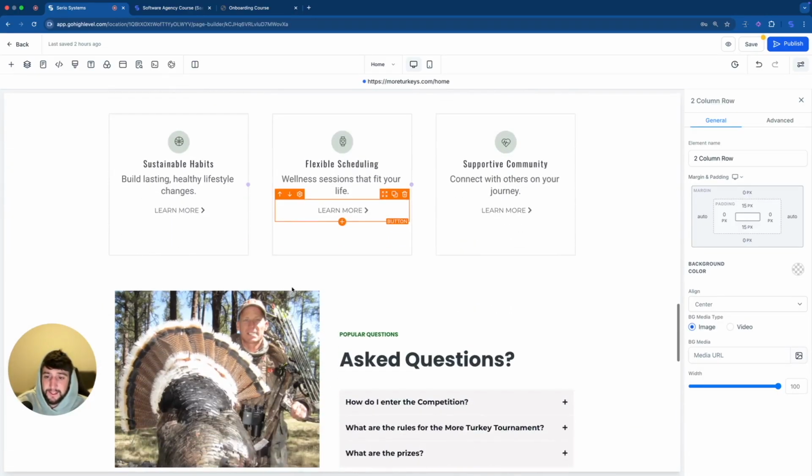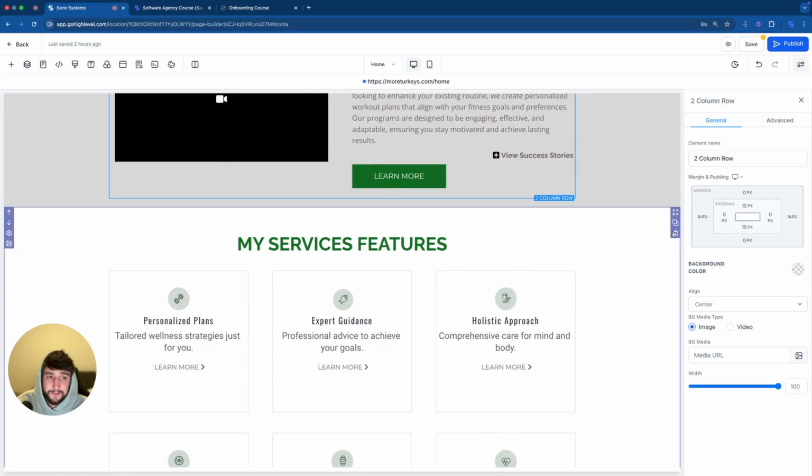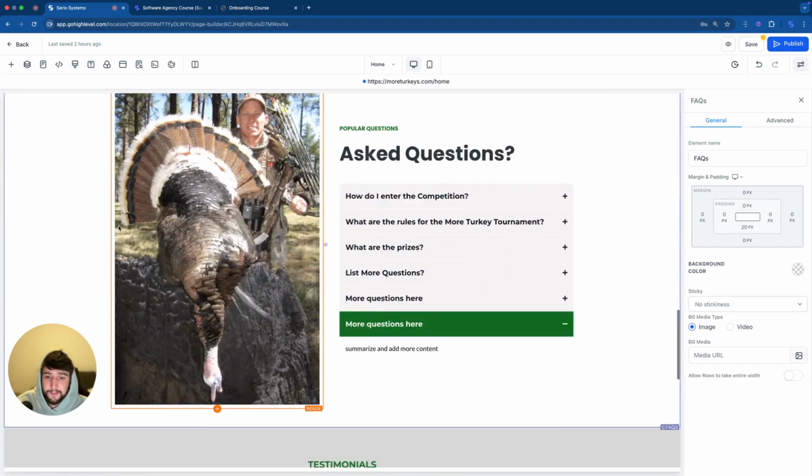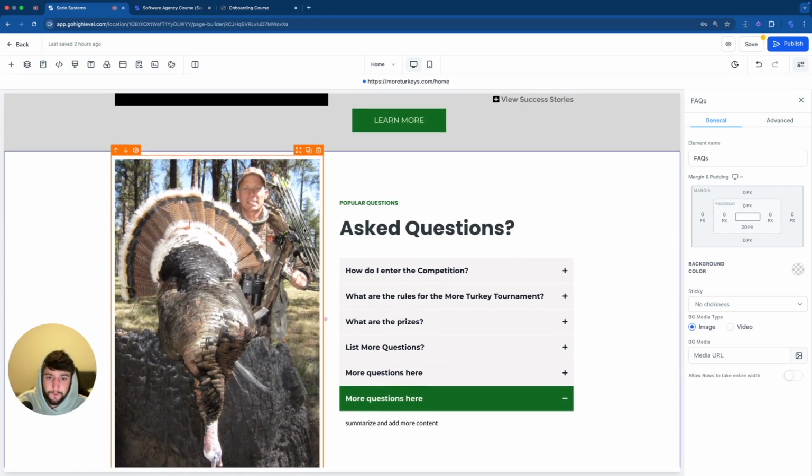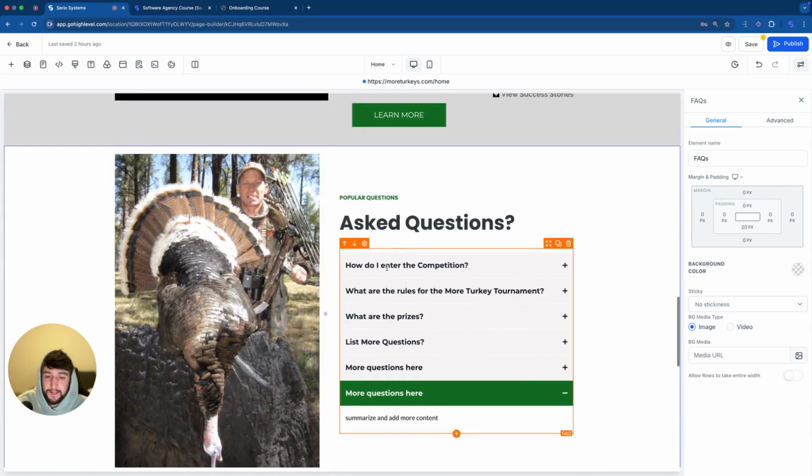We've got services at the bottom. We actually don't need this. So I'm going to get rid of that section entirely. And then we've got this section here. I do like this section. The photo is not going to work here because it's too long, so I won't be using that, but I will keep the frequently asked questions at the end.